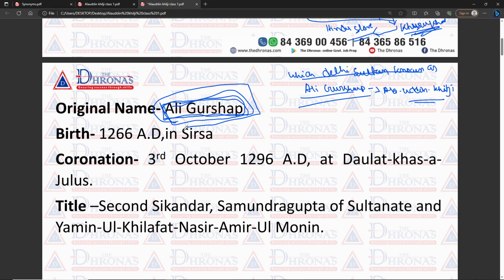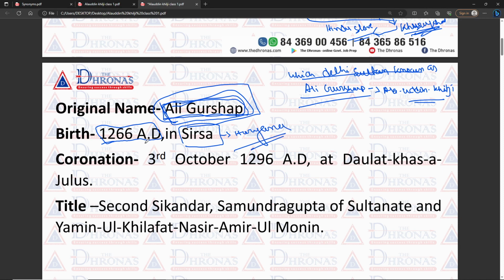So what is the real name of Alauddin Khilji? After he ascended to the throne, he adopted the title Alauddin Khilji. What is the date of birth of Alauddin Khilji? That is 1266 AD. And where was he born? He was born in Sisai, which is located in Haryana.